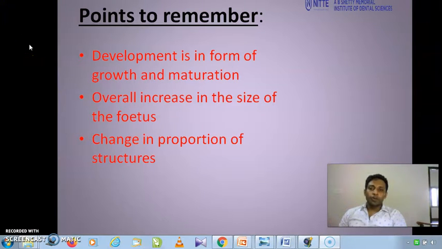The important points to remember are, in this stage, the development is in form of growth and maturation rather than differentiation. Overall increase in the size of the fetus is seen. In addition to the increase in size, there is also change in the proportion of structures.